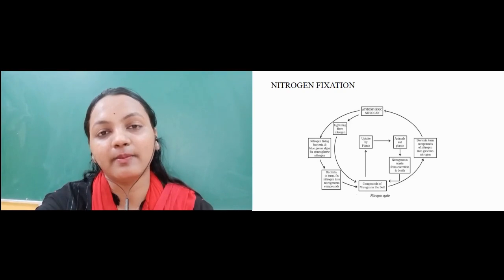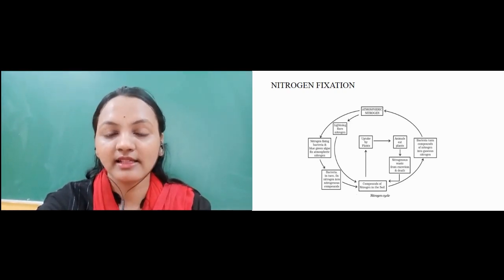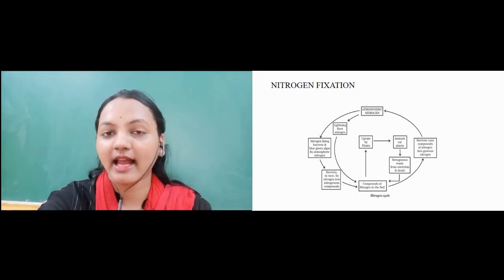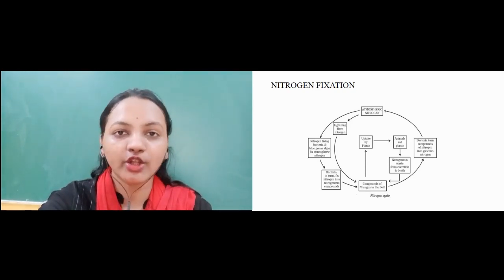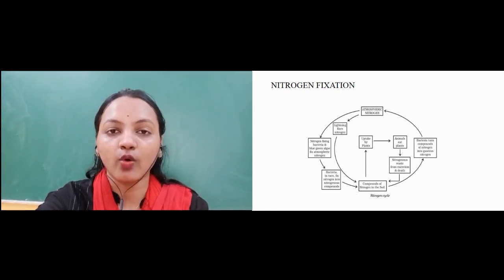and the nitrogen cycle plays an important role for the survival of the plants, for the animals, and even we humans. So children, this was all about the nitrogen cycle. I hope you have understood it well.